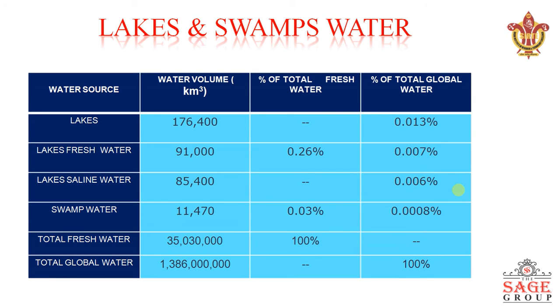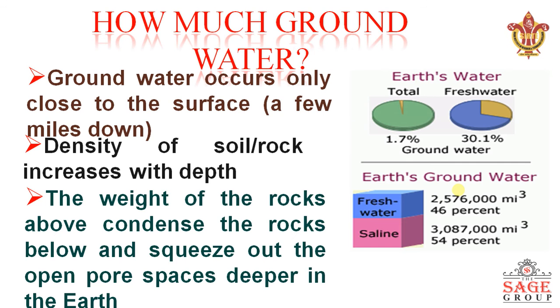Lakes and swamps are other water bodies which also contribute and have holding capacity for water. We have freshwater lakes and saline water lakes. So we have seen the different percentages of water present in total fresh water and total global water. And then how much is the groundwater? The question rises, how much groundwater is there?